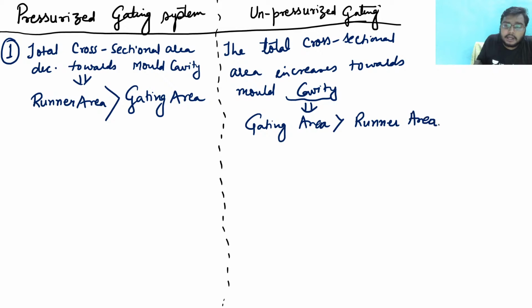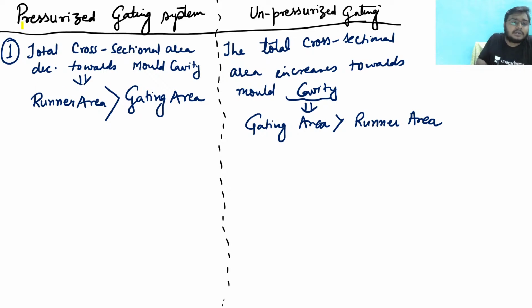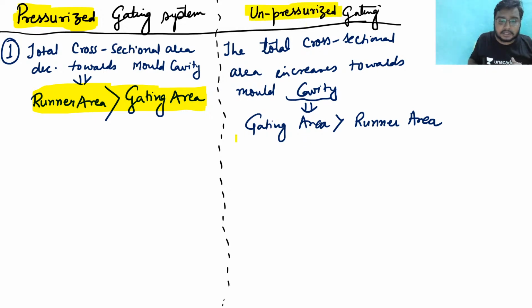So in GATE and ESE, in both the examinations, 1 mark questions are asked. So what is a pressurized gating system? In this question, you just have to remember runner area is greater than gating area. If you remember this, you will easily score a single mark. What is unpressurized gating system? Unpressurized gating system means gating area is greater than runner area. In these 1 mark questions, these things are asked.